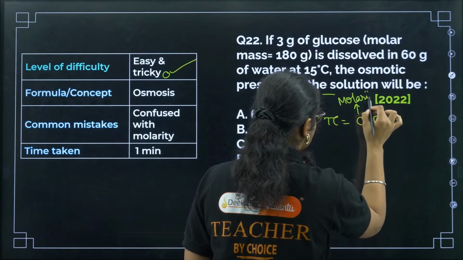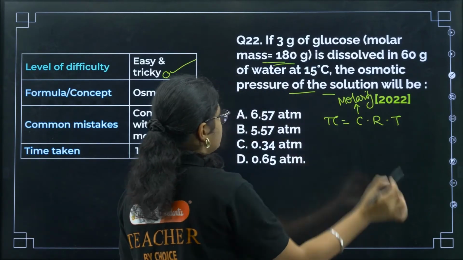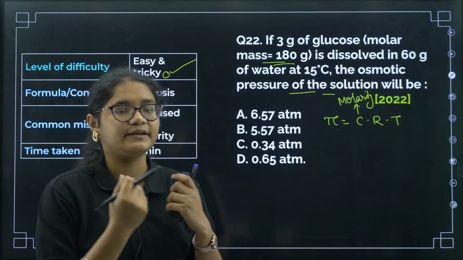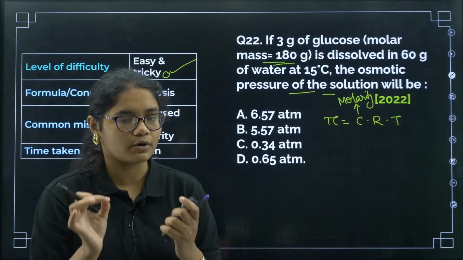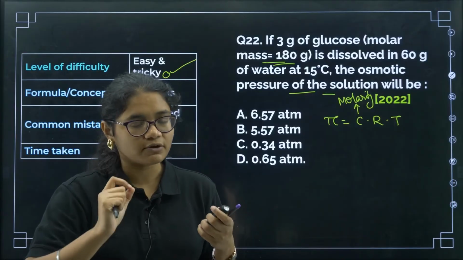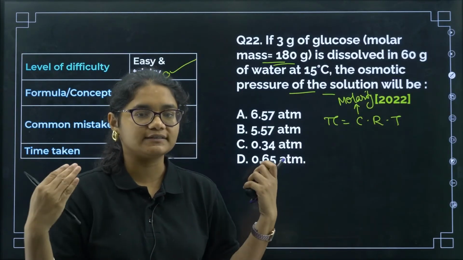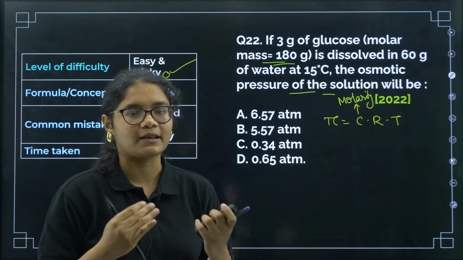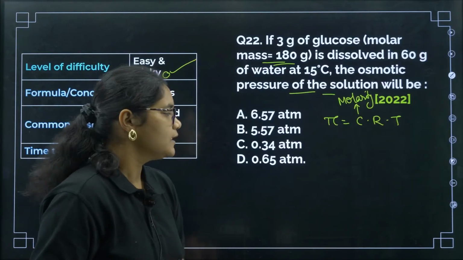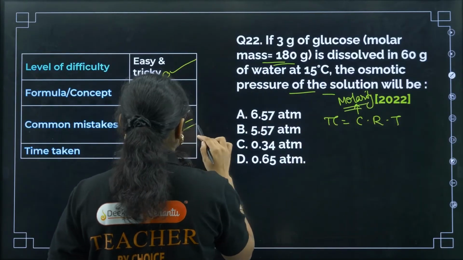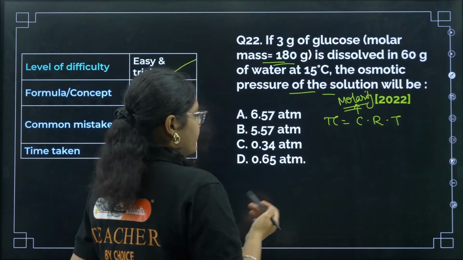But here there is no volume given, that is, mass is given. So you should remember, sometimes if the data of molarity or volume is not given, we can use the concept of molality and solve it. When the solvent is water, molarity and molality can be used interchangeably. So I need to use molality here. That is what can confuse the students.